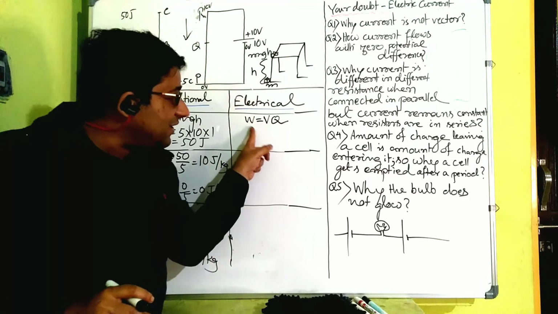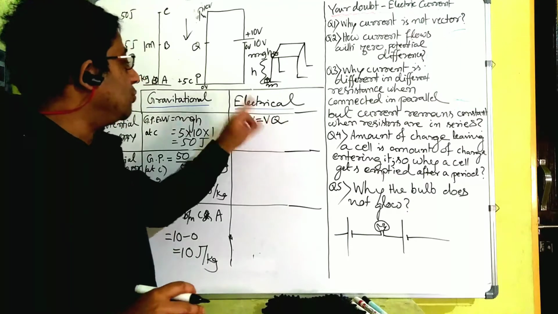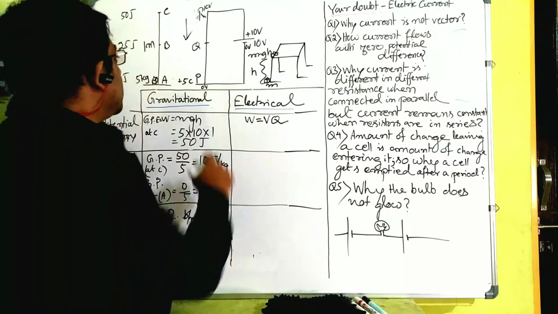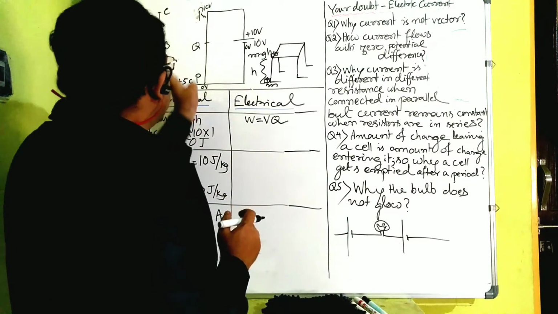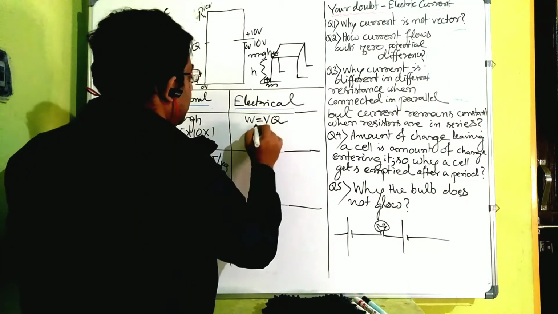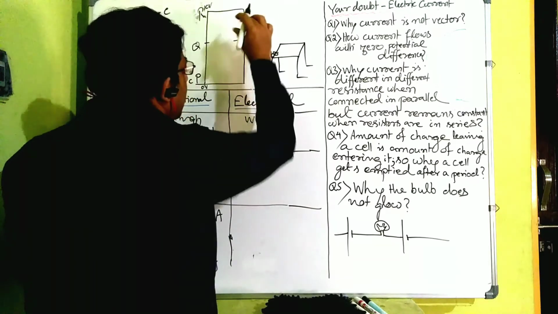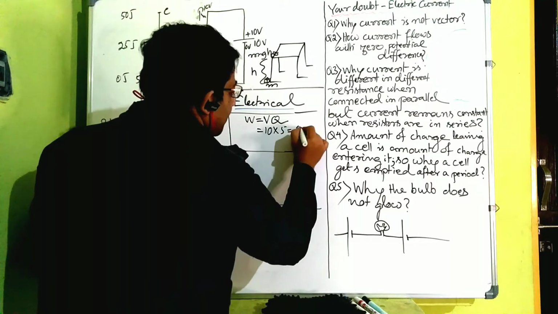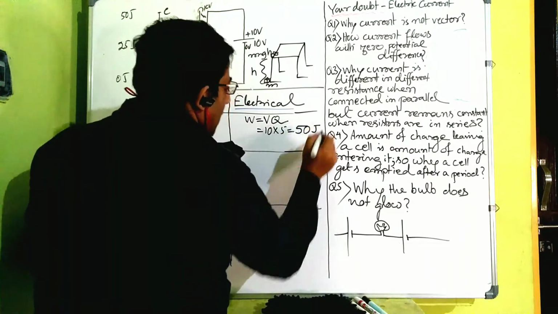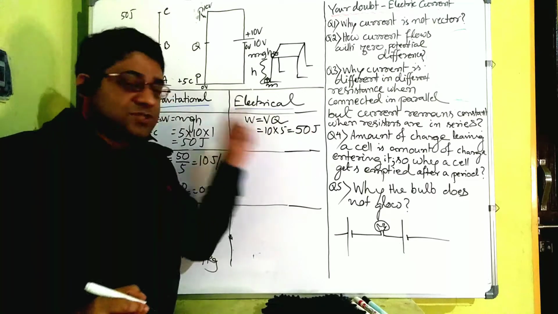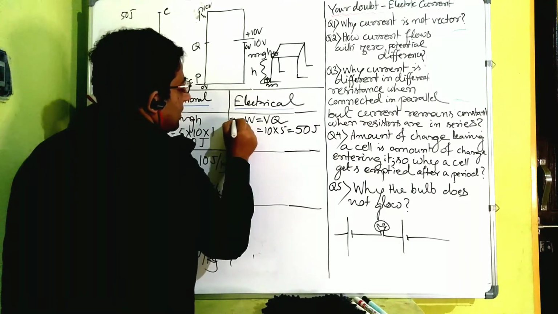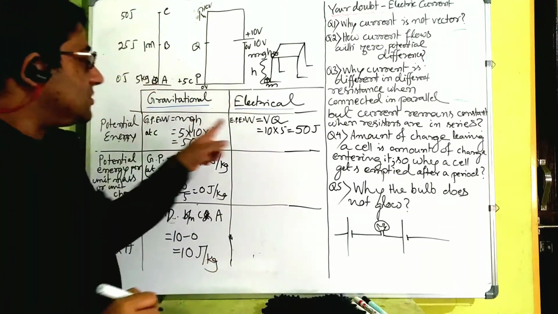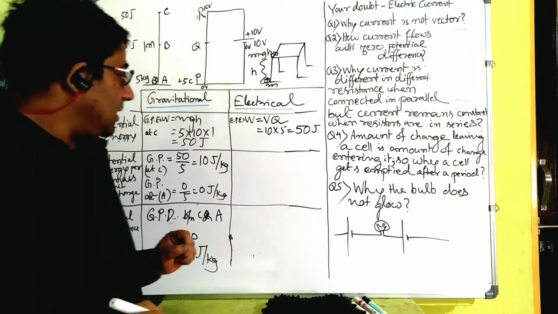And to calculate that, W is equal to V multiplied by Q. That means what charge you are moving multiplied by under what potential difference you are moving. Here, see, against something you are moving the charge. So if we are putting W is equal to VQ here, if you are connecting one cell of 10 volt multiplied by 5, this will be how much? 50 joule. Why? The work done unit is joule, right? Electrical potential energy, I am writing it. Okay, so that's nothing but the work, 50 joule.